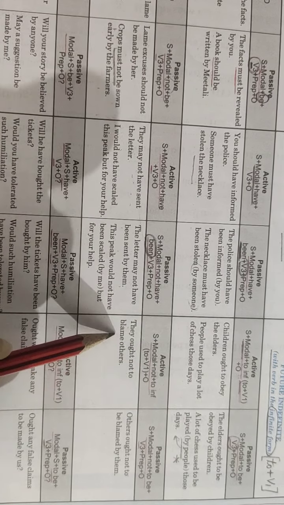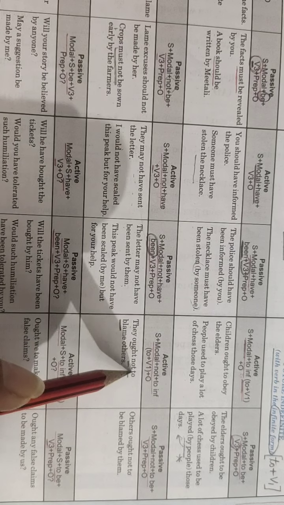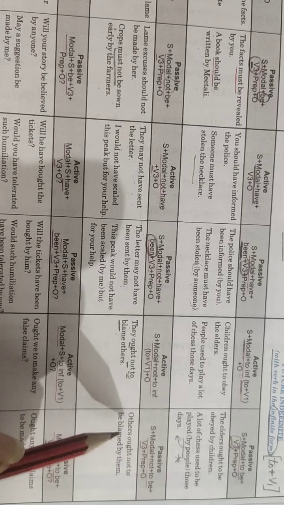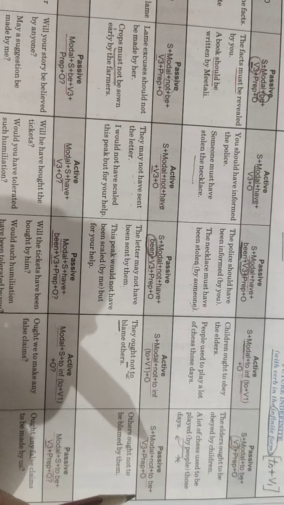Another negative for infinitive form. They ought not to blame others. Now ought is a modal, not is a negative word. To blame is my verb, children. Please check here. To blame is my verb here. So the answer will be: Others ought not to be blamed by them. You have to be careful about the use of be here. And it is same here only. If you have learned the first gray strip, then the second gray strip has only one thing in addition to what is written above, that is the use of the word not to make a sentence negative.